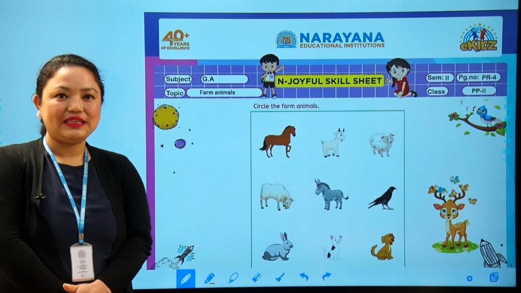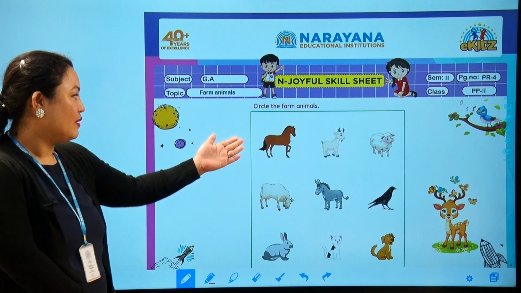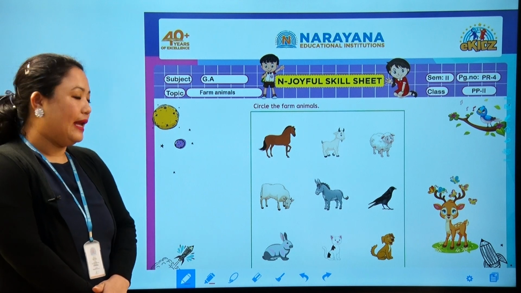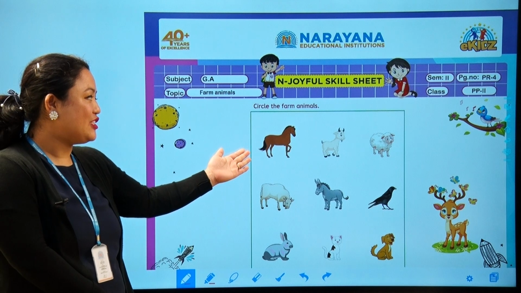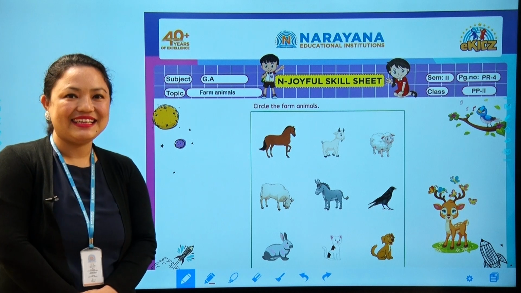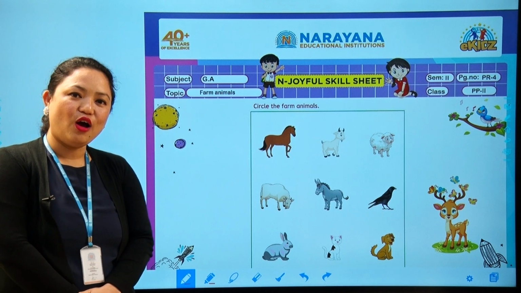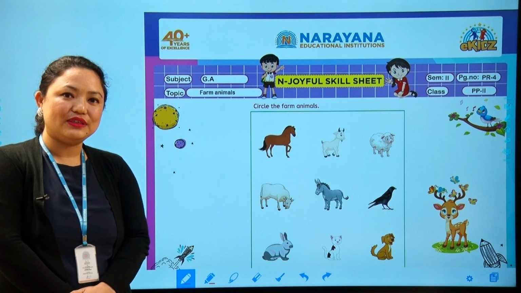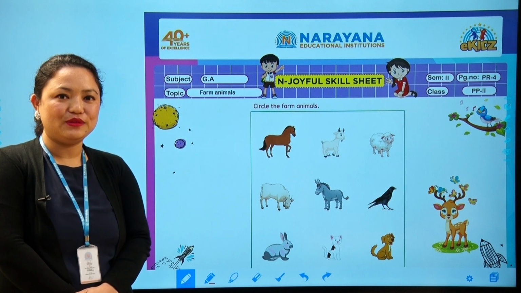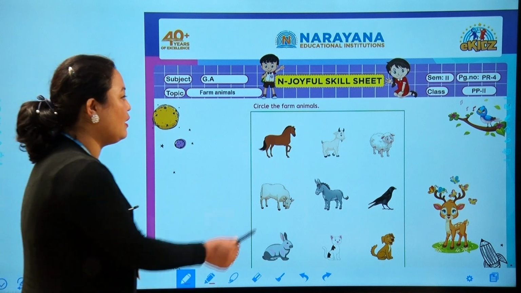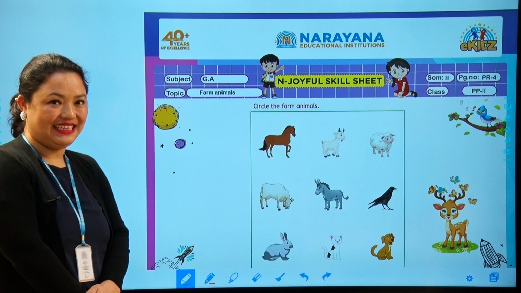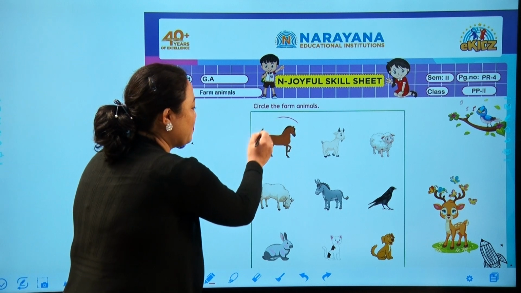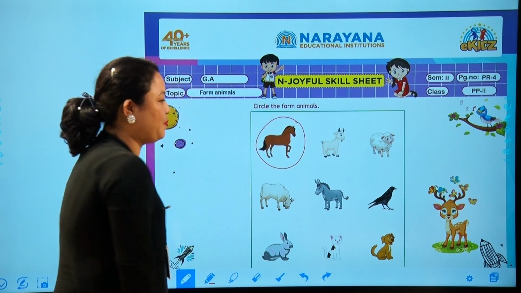So what we have to do? Ma'am is going to read the instructions for you. Circle the farm animals. Which animal is this, children? Yes, correct. This is a horse. Horse carry goods and people from one place to another. So, horse is a farm animal? Yes. We will circle it like this.